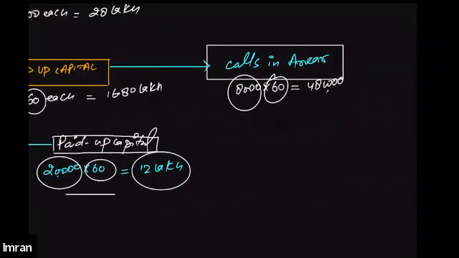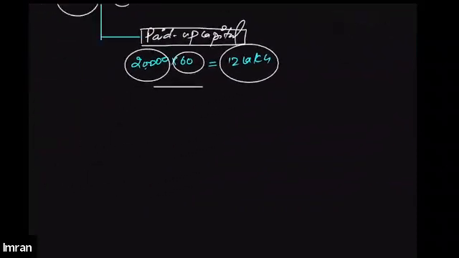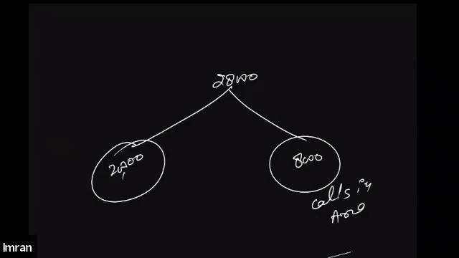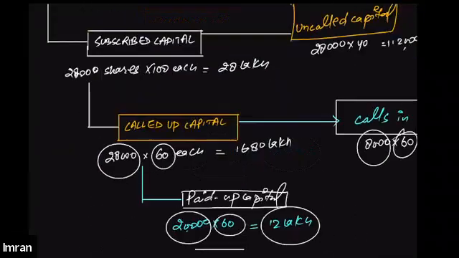And the amount that is not yet paid, which is still in arrears, is called calls in arrears. All right, like 28,000 shares were issued, and out of 28,000 shares, people have paid only for 20,000 shares, and for the remaining shares they haven't made any payment. So the shares for which payment is not yet received are called calls in arrears. And the shares that they have subscribed and for which they have made the payment make up the paid up capital. This is it. I hope it is clear now. Yes, sir. Yes or no?